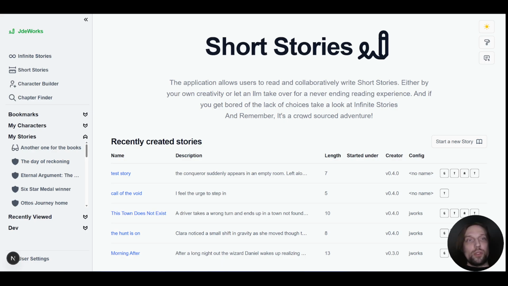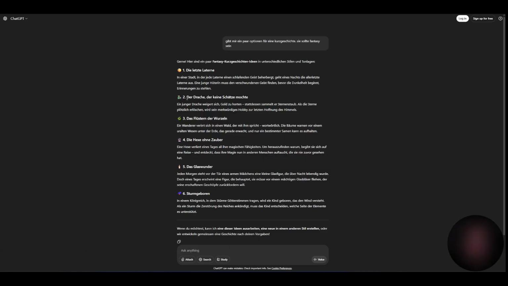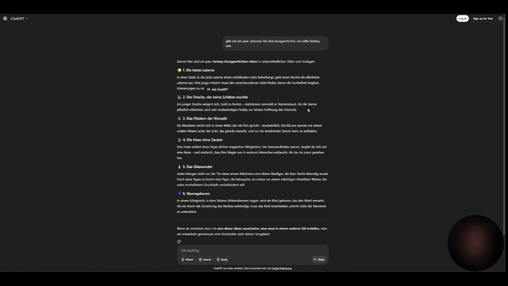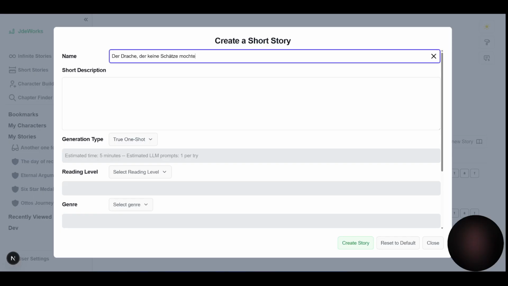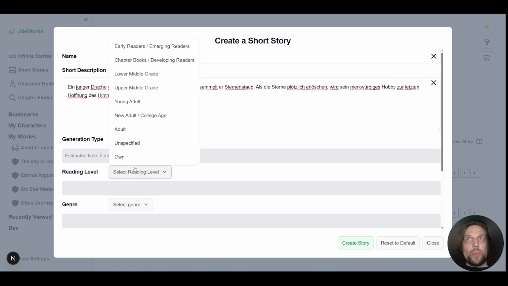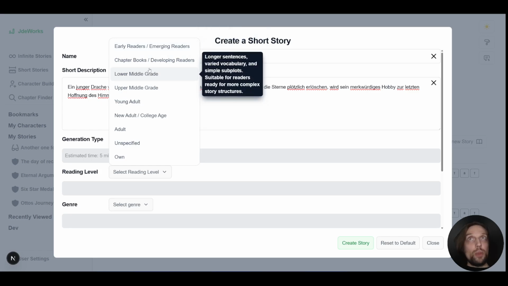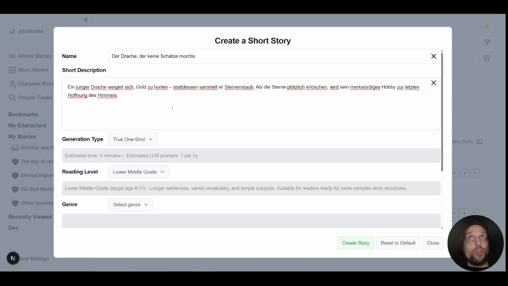Of course, this current screen is English, but if we're talking about the stories, it's actually quite simple to create one in German. Let's assume I go to ChatGPT and ask for a story, and of course you would come up with your own ideas at some point, but I can use my native tongue, which is German, and just paste the stuff in. We will use a reading level for low middle graders because let's assume we want to learn German, so it shouldn't be too complex of language spoken.